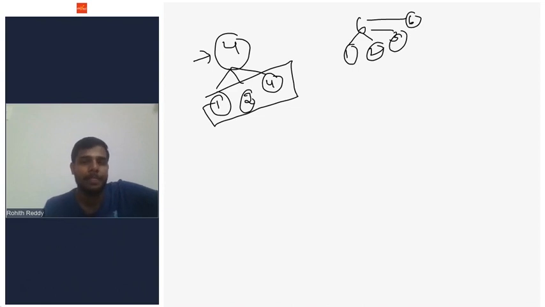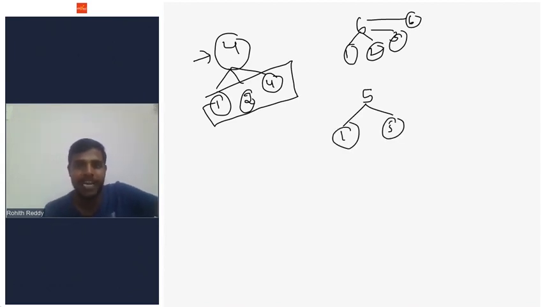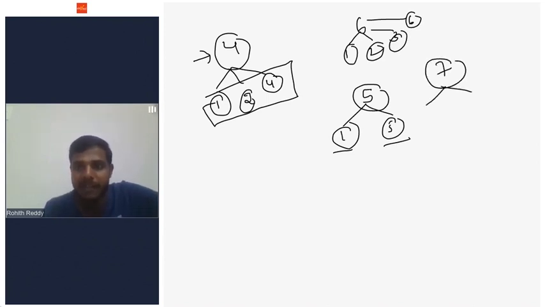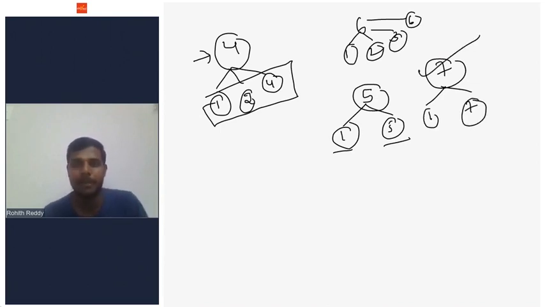What if I take 5? 5 is having only 2 factors, which are 1 and 5. So a number is said to be prime if it has only 2 factors, which are 1 and itself. So 5 is a prime number because it has only 2 factors, 1 and 5. If I take 7, 1 and 7 are the only 2 factors of 7. So 7 is also a prime number.